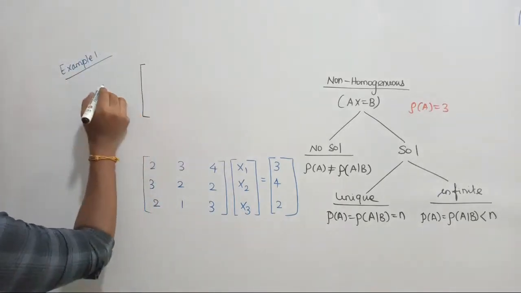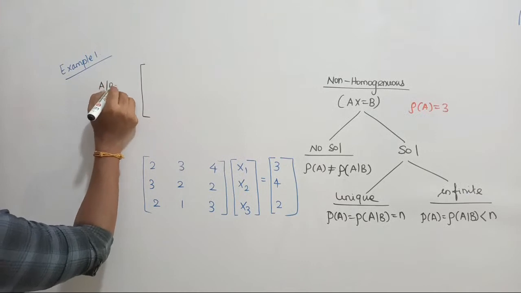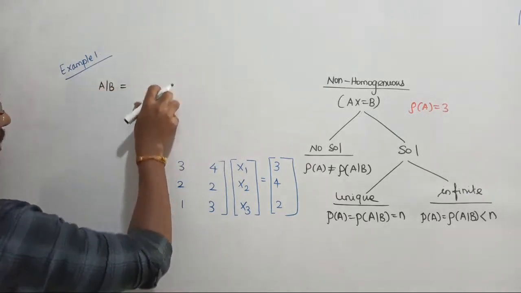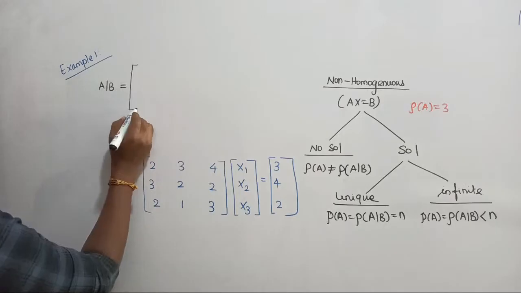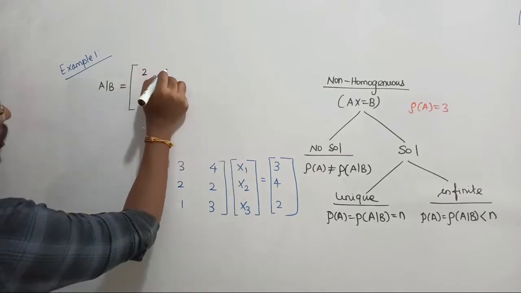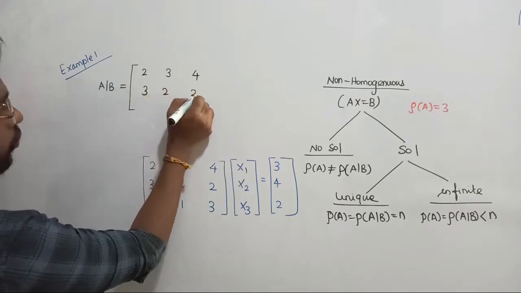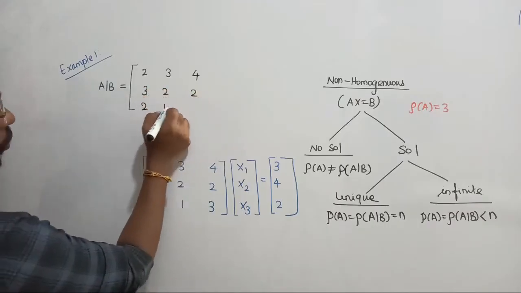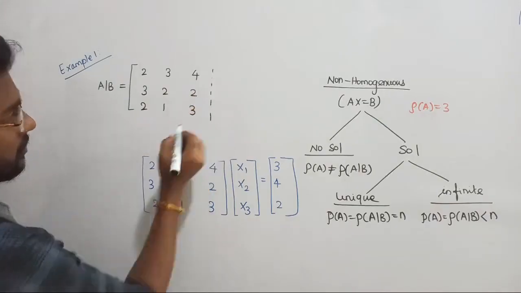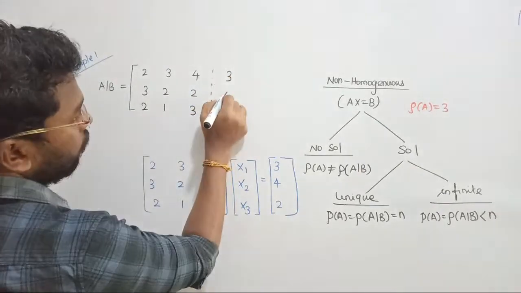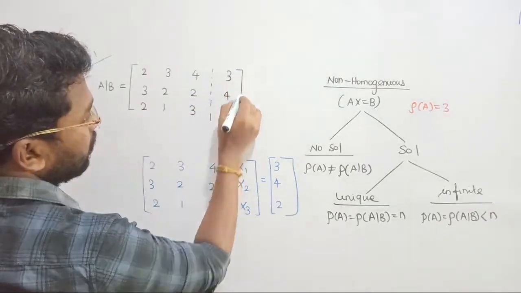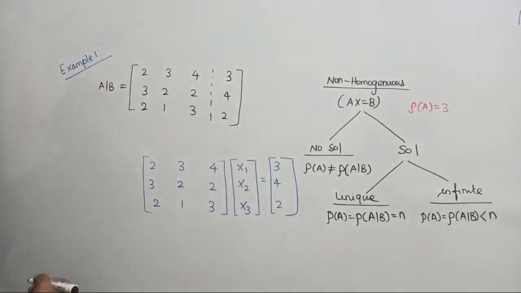I am writing the augmented matrix, that is A augmented with B. I am just clubbing them together. When we are clubbing them together, we are going to get 2, 3, 4 in the first row. In the second row we are going to get 3, 2, 2. Third row we are going to get 2, 1, 3, and then here I am going to get 3, 4, 2. Now we have to find out the rank of this matrix.